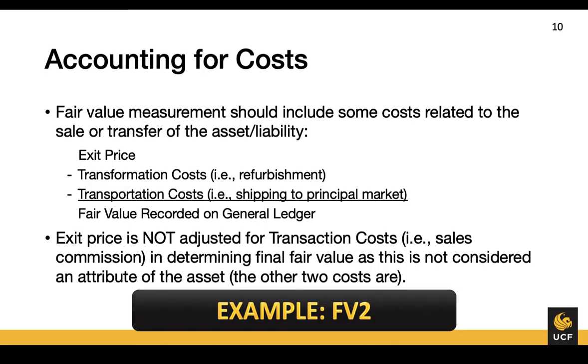Once we have determined the exit price, which I still haven't told you how to do, we need to make a few adjustments to that value before recording the asset or liability on our books. We will need to adjust for transformation costs and transportation costs, but not transaction costs. Let's take a look at an example where I'll explain these adjustments in greater detail.